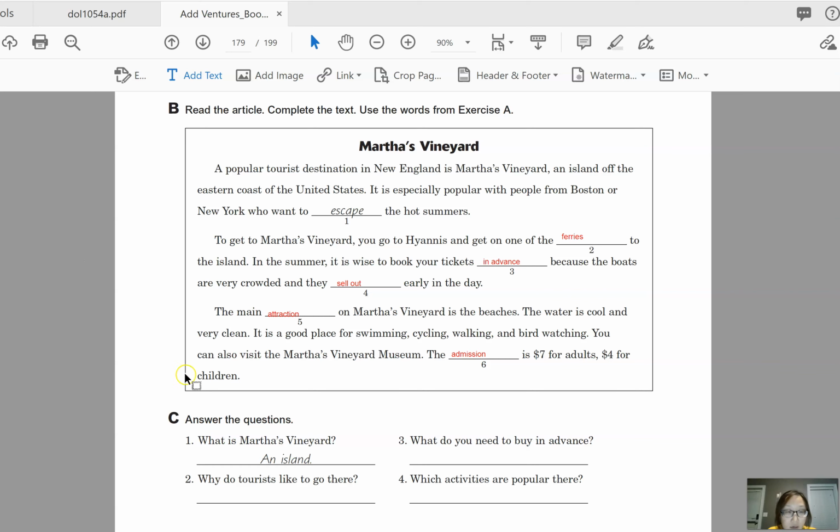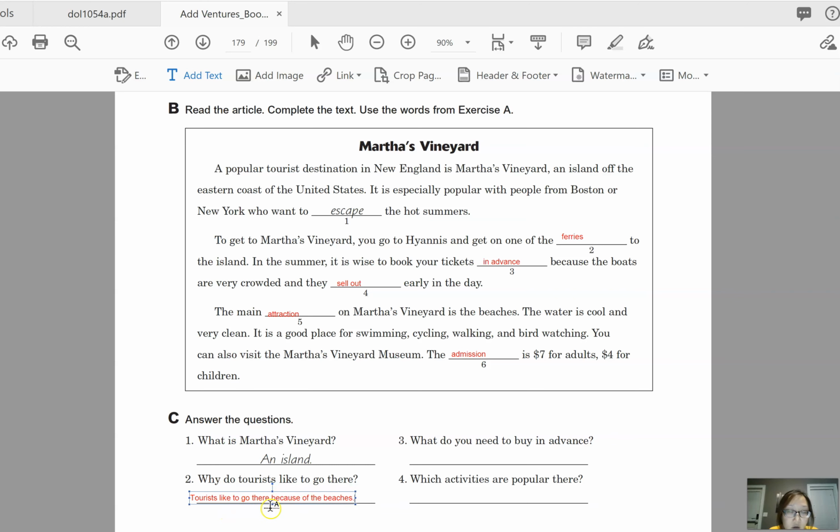Okay, so let's look at number 2. Why do tourists like to go there? Okay, so you can see here that the main attraction is the beaches. So you could say, oops, let me try this one. Tourists like to go there, and then as you can see it says why, so we can answer because of the beaches. All right, because the beaches is a noun phrase. There's no clause, no subject and verb, so we can say because of. If you remember, we learned this in one of the previous units.